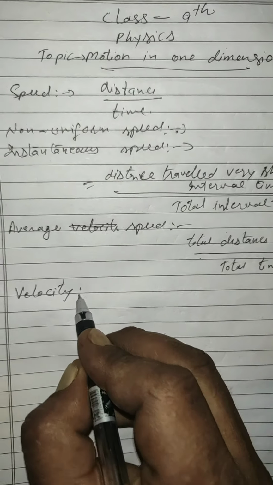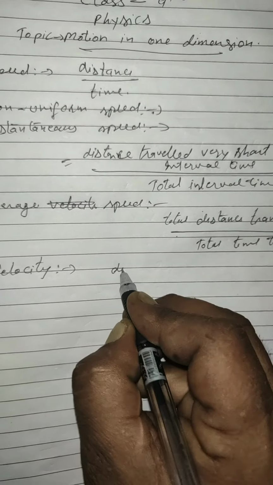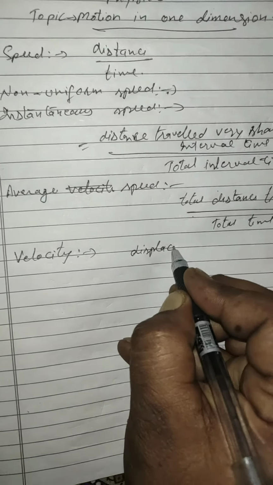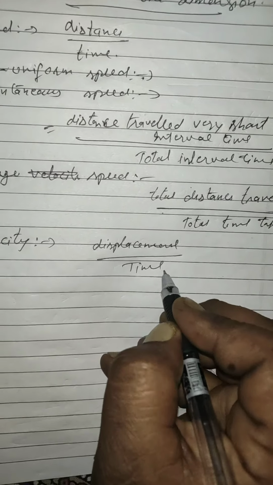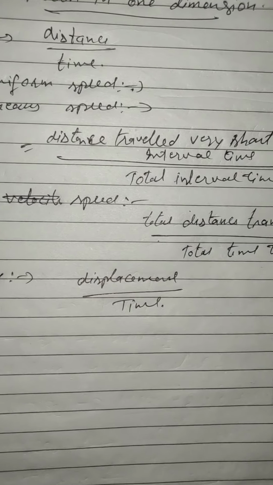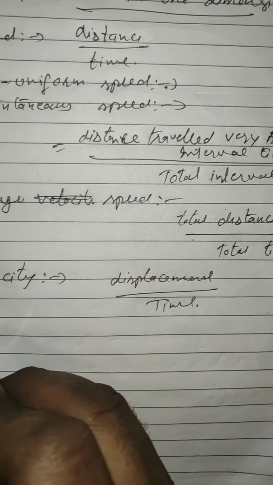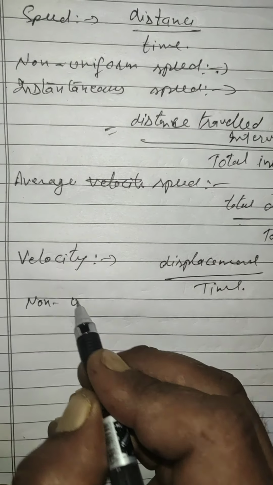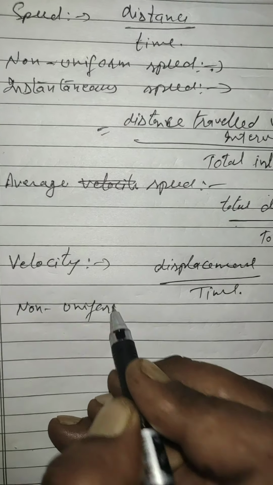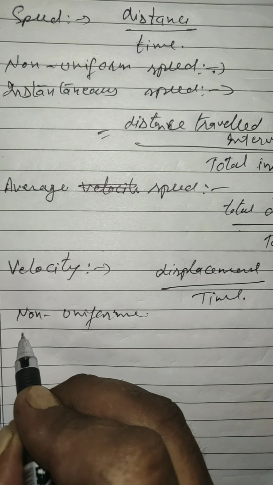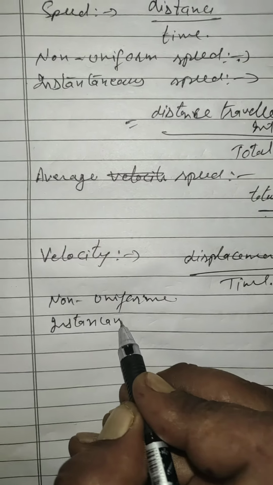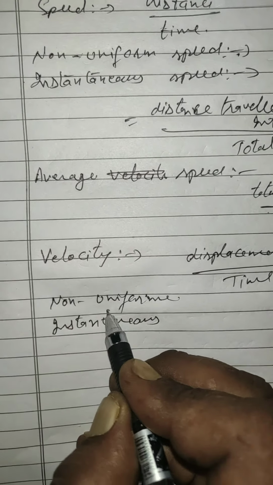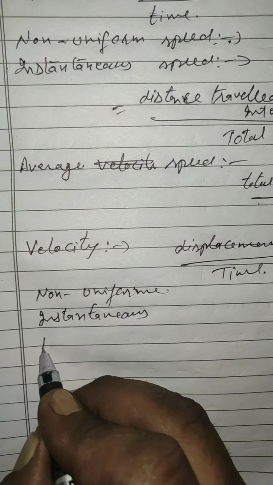Velocity is the rate of change of displacement with respect to time. In the same way there is non-uniform velocity, instantaneous velocity, and also average velocity.